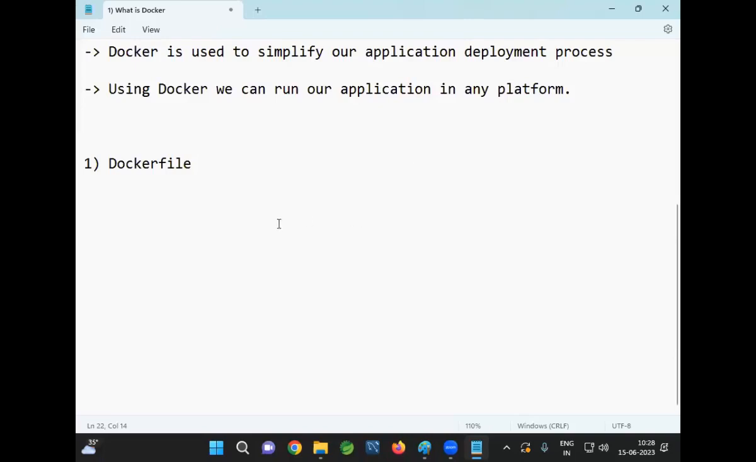By using the Docker file, we are going to create a Docker image. What will be there in the Docker image? Docker image will contain application code plus application dependencies. Dependencies means not our Hibernate or JUnit. Dependency means softwares that are required.